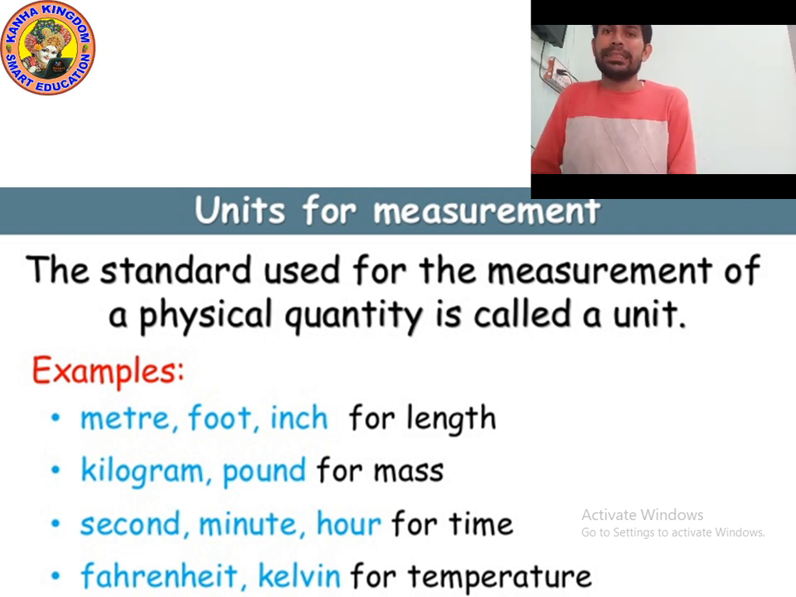So length is measured in meter also, foot also, inch also. Mass is measured in kilogram also, pound also, and time is measured in second also, minute also, hour also, and temperature is measured in Fahrenheit, Kelvin also, and Celsius also.